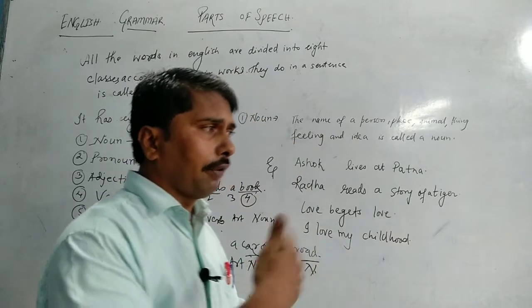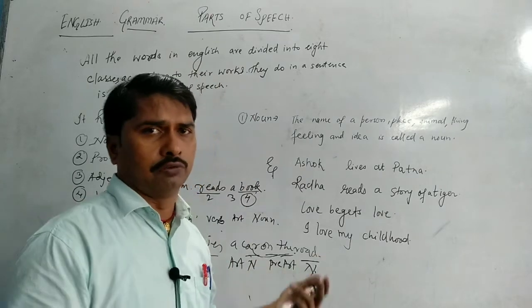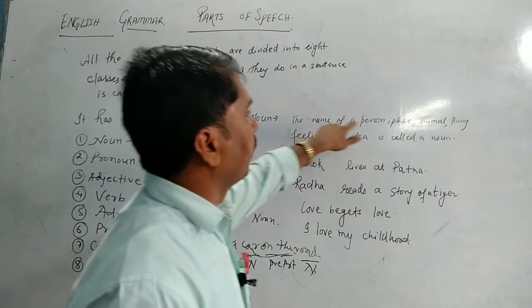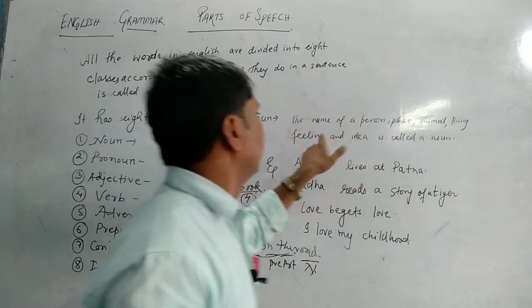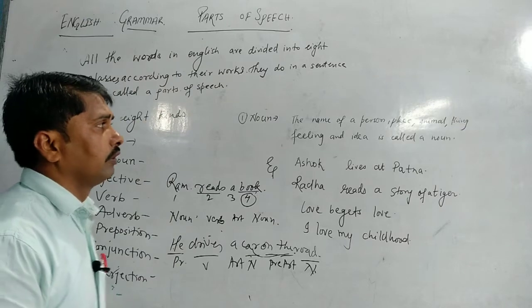What are our emotions? That is called noun. So there are a variety of nouns. So what is the definition of noun? The name of a person, place, animal, thing, feeling and idea is called a noun. The name of a person.